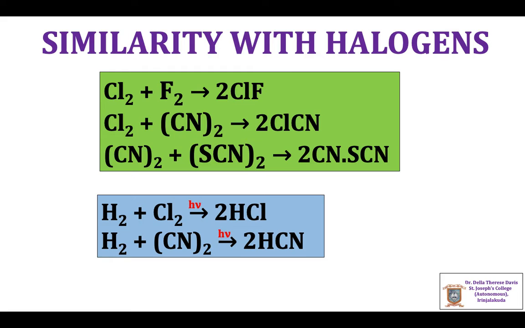Halogens react with each other to form interhalogen compounds. Similarly, pseudohalogens react with halogens as well as other pseudohalogens to form different compounds.